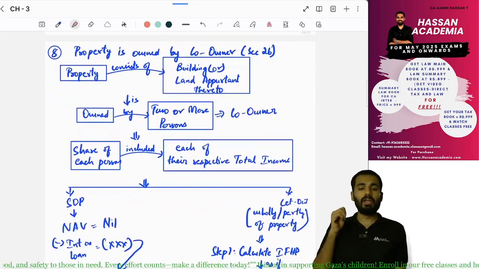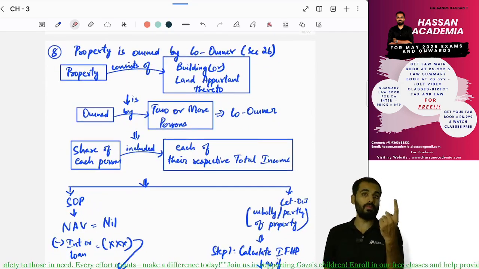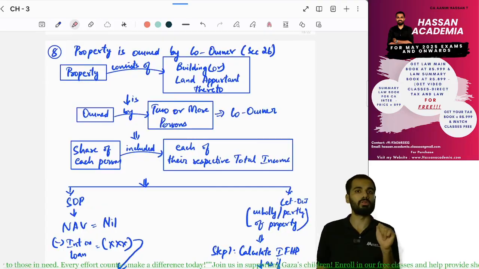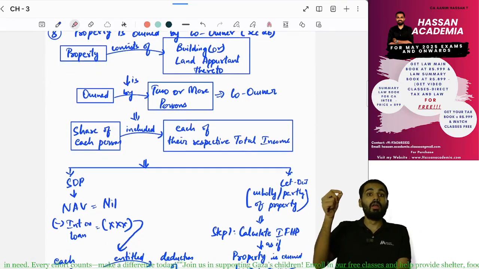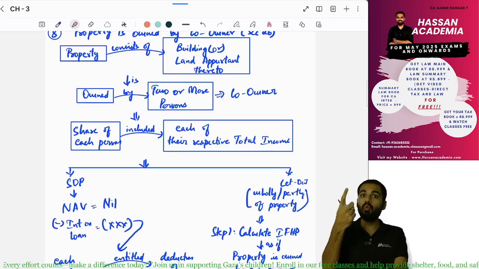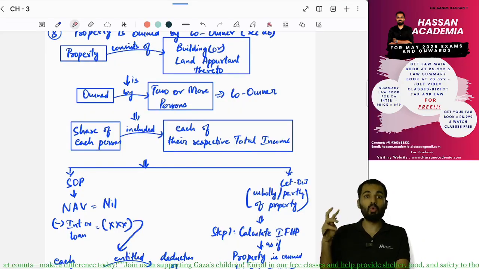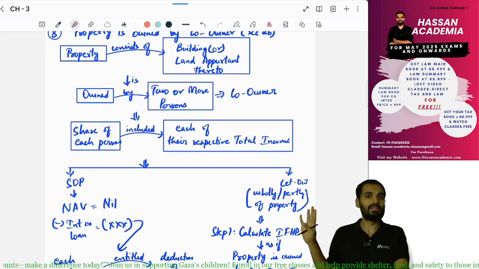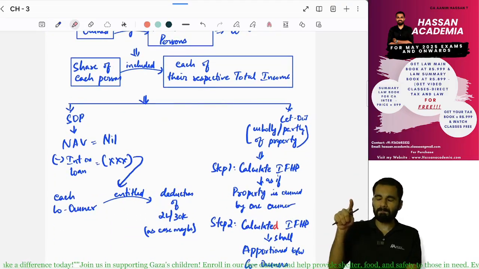Yes. If the property is co-owned, let's say one property has two or more owners, that is called co-owned. So in this situation, let's say there are two owners. One has a two-third share, the next has a one-third share. So in this situation, how will we calculate?